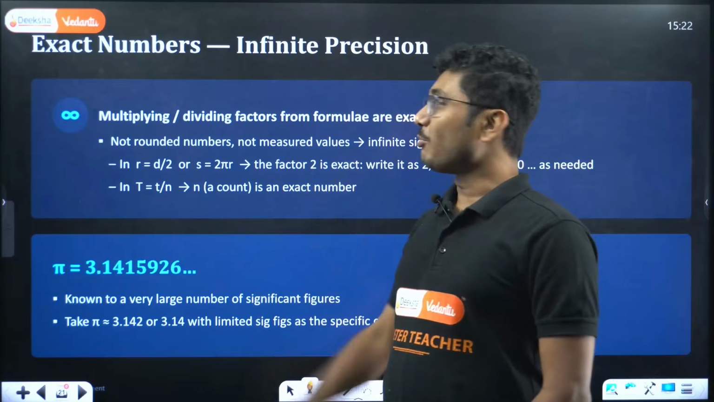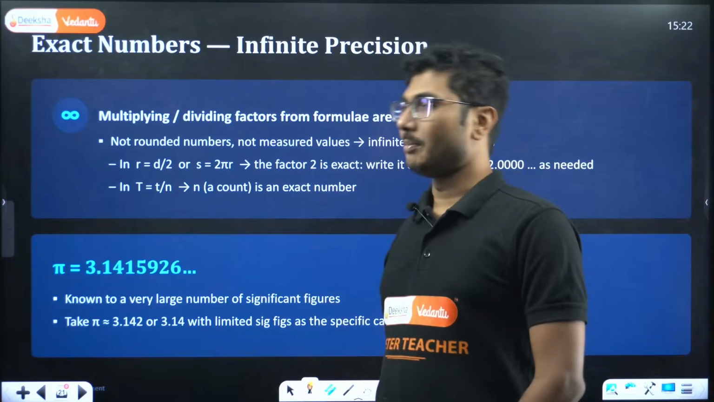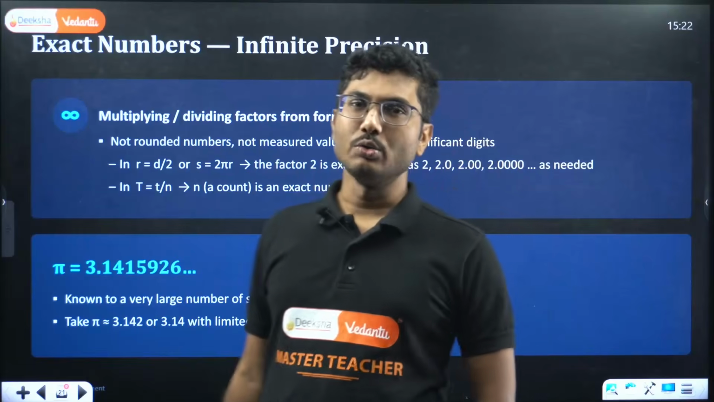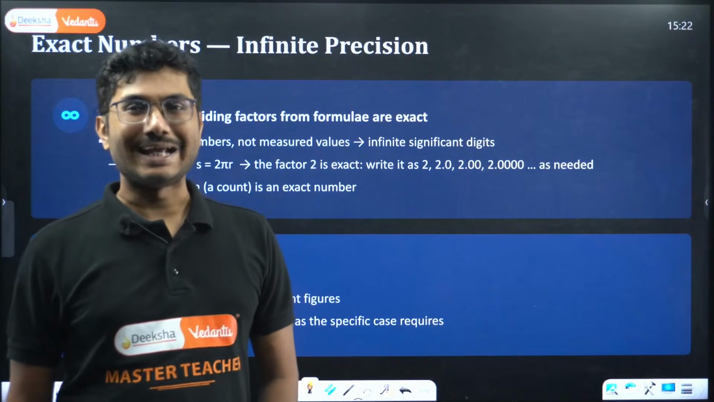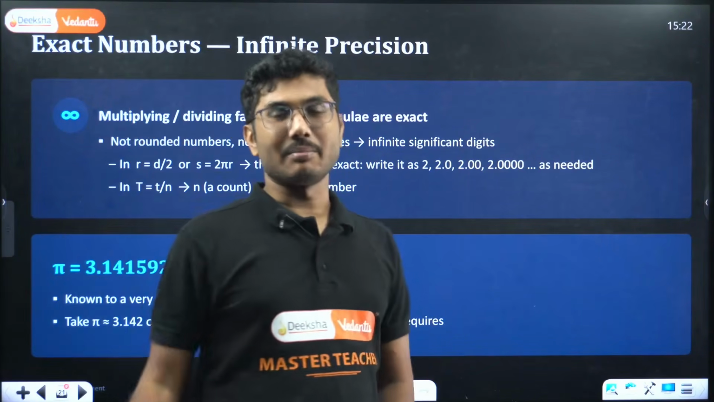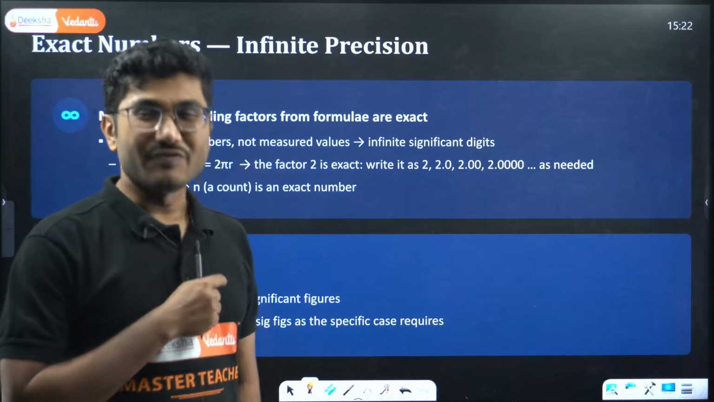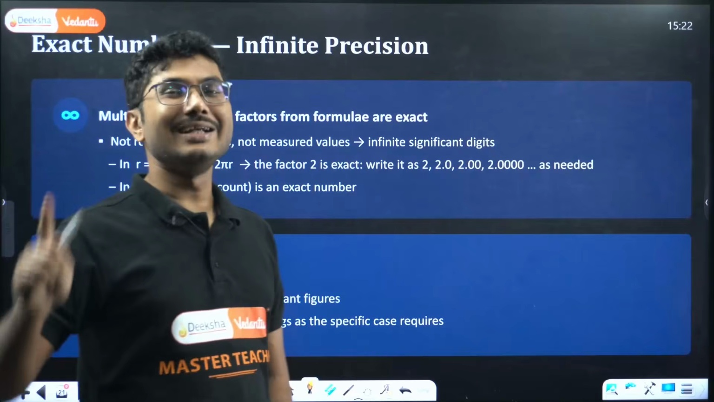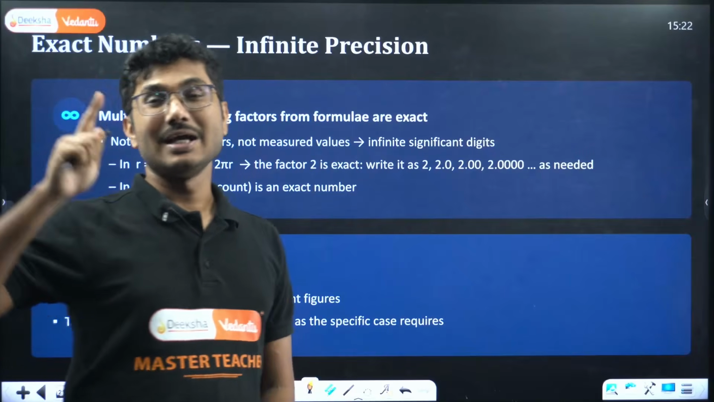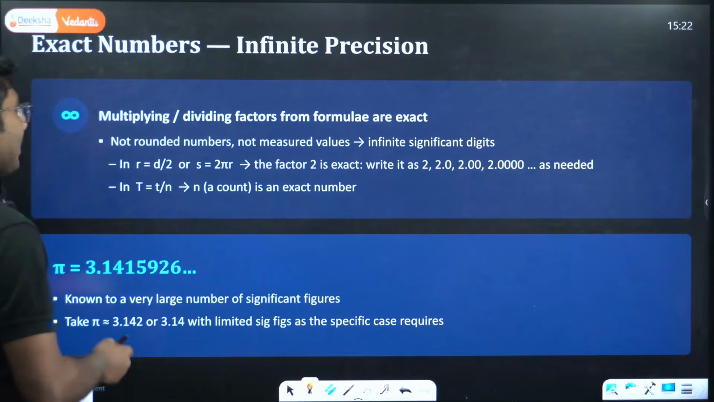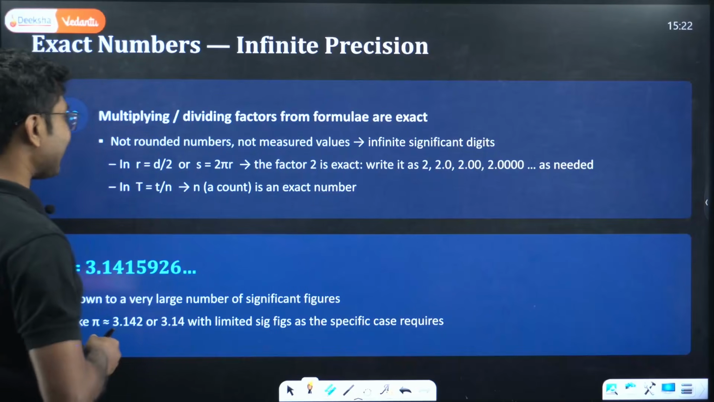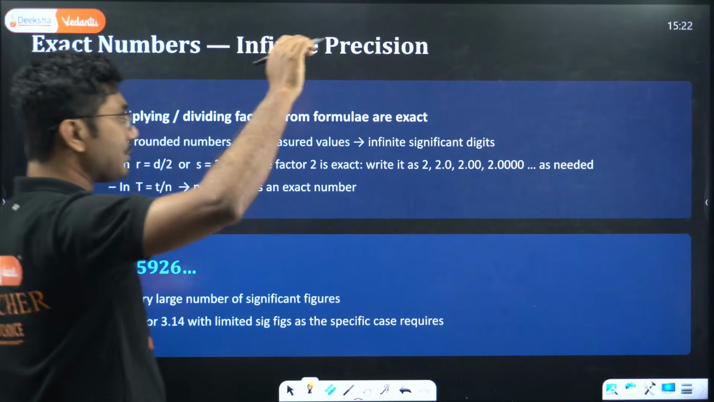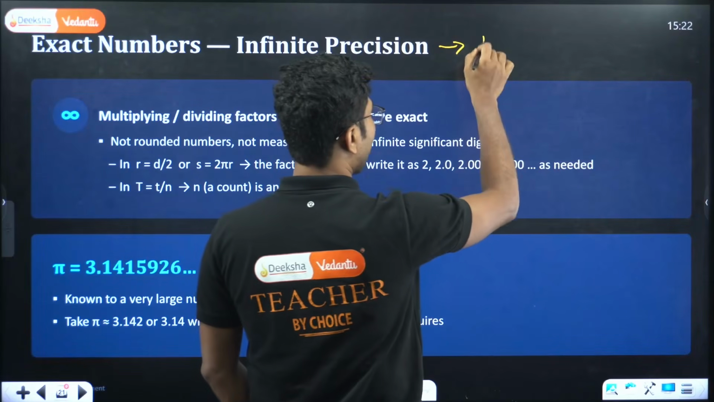Now another very important thing is exact numbers. Suppose I say 1 dozen, 2 dozen. When you say exact number, that number has infinite precision. So 1 dozen is an infinitely precise number. Exact numbers have infinite precision. Example is 1 dozen.